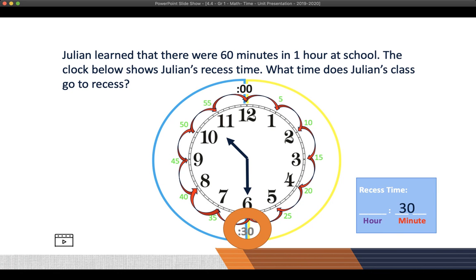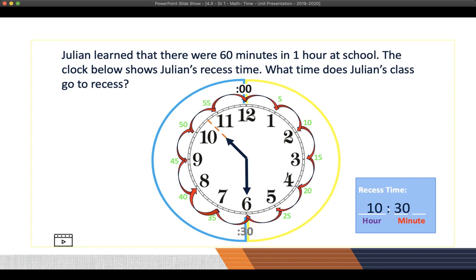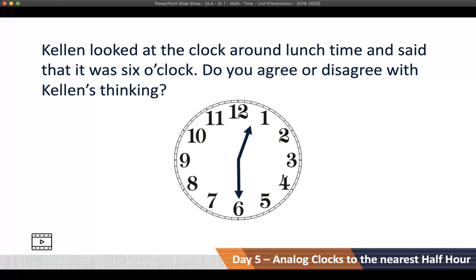So we can see that the minute hand is on the 6, showing that there's 30 minutes past the hour. So we put that in our minute section. Then we look at the hour hand. The hour hand falls in between the 10 and the 11, so the hour is 10. That means our time is 10:30. So Julian's class goes to recess at 10:30.